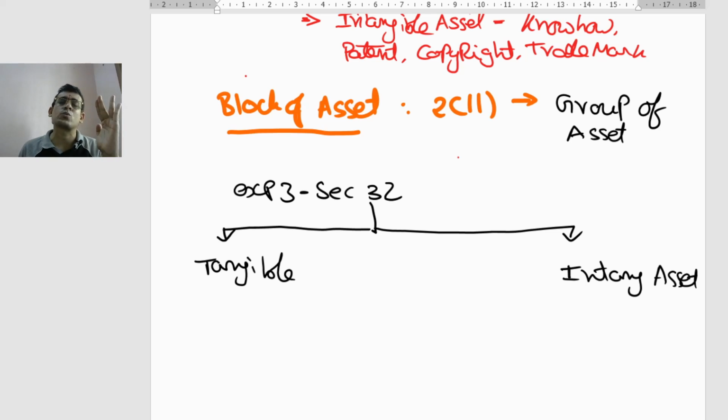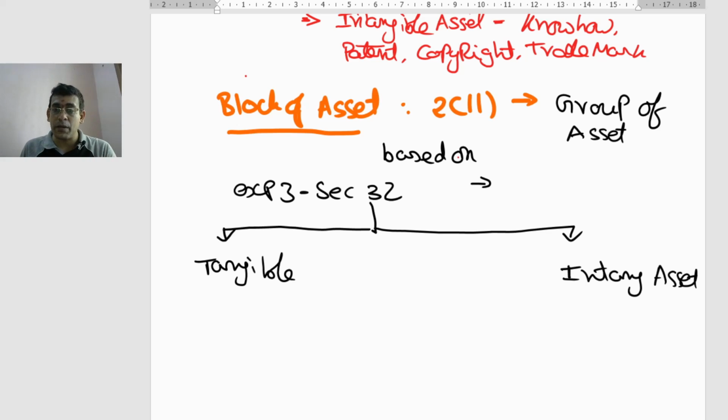As we know, buildings are there, furniture is there, plant and machinery are there. Block of assets is nothing but grouping of assets. Based on what basis? The grouping of assets is based on two different parameters.